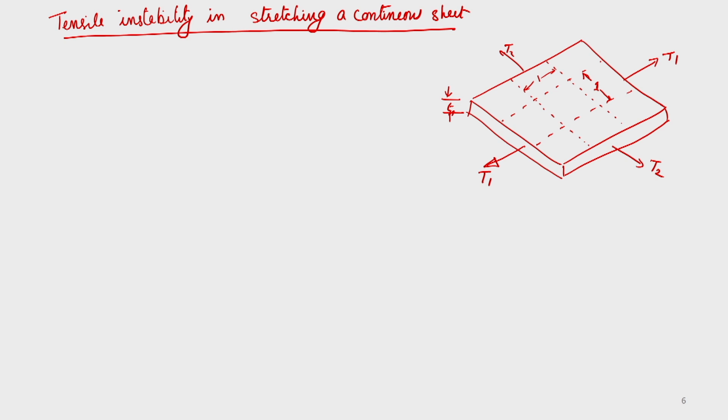Proportional process means your alpha and beta are remaining constant. The stress ratio and the strain ratio remain constant.